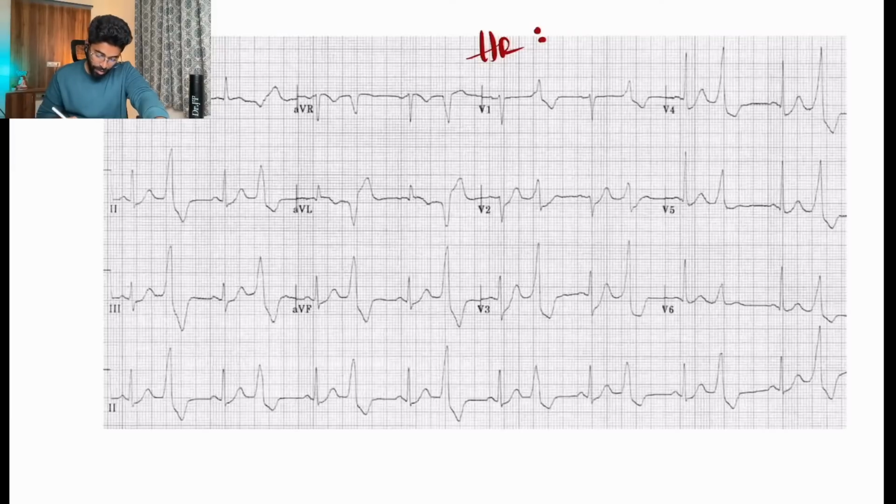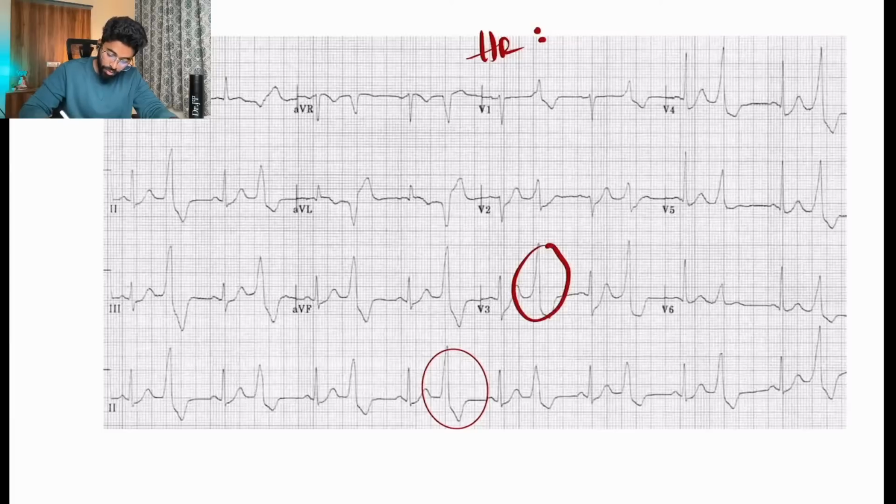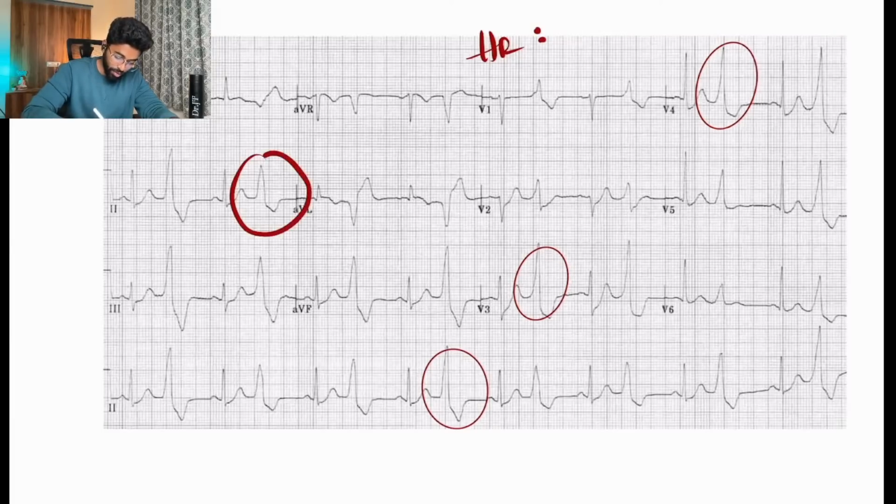Again, we have a typical ECG with different tall dinosaur waves here. What are these discordant dinosaur waves?